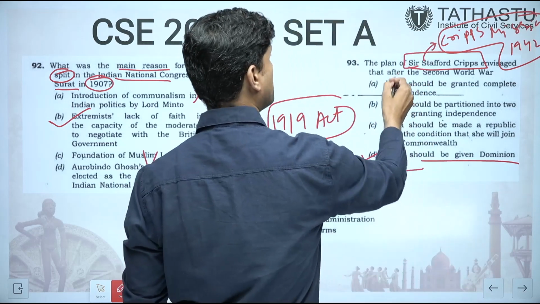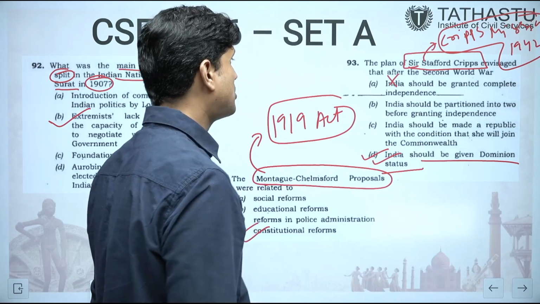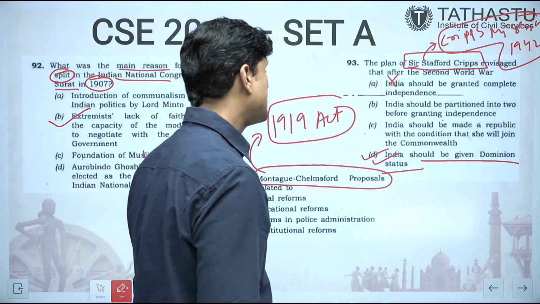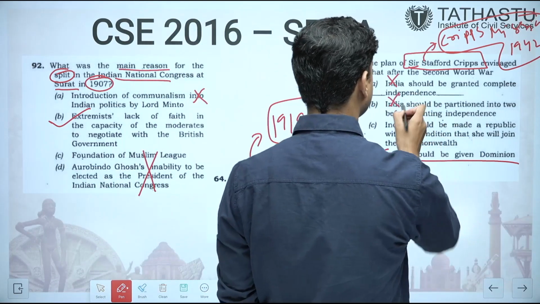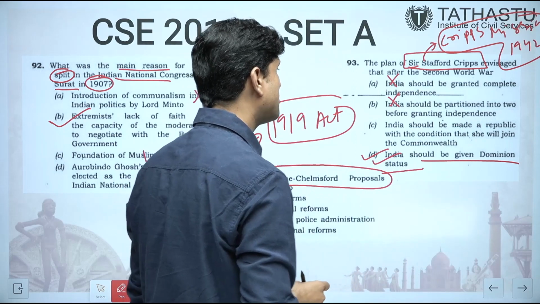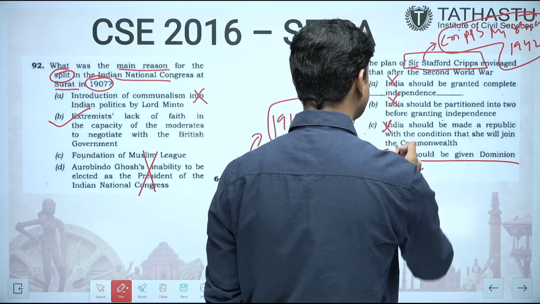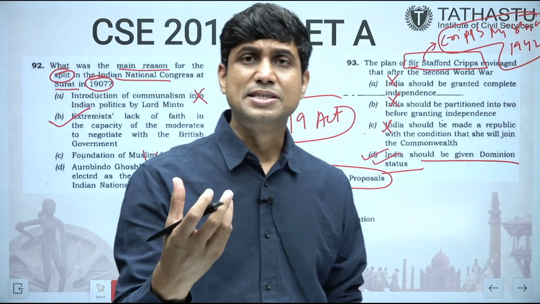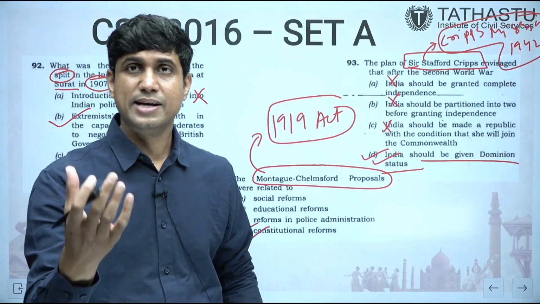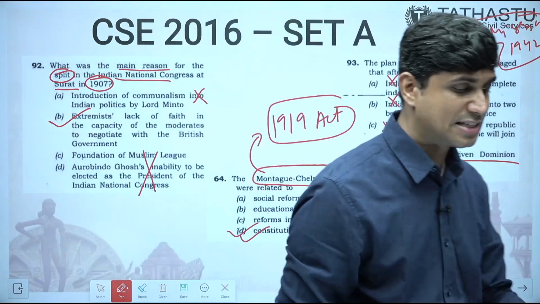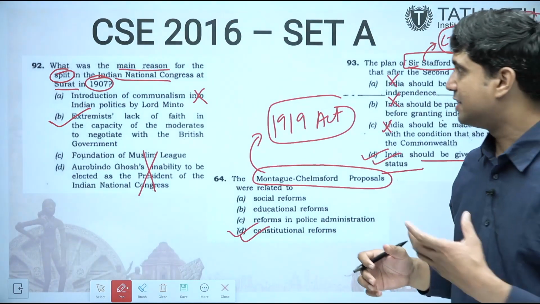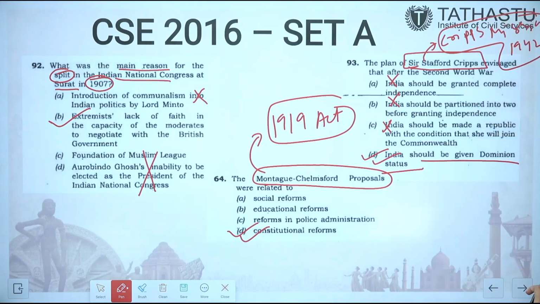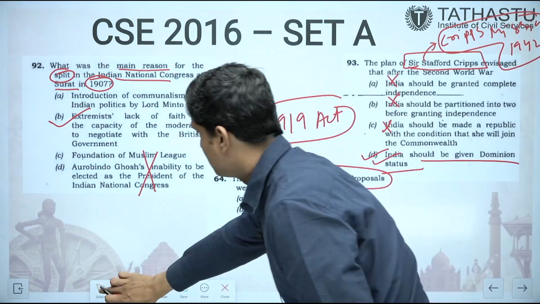It did not talk about complete independence, neither did it talk about partitioning into two before granting. India should be made a republic with the condition that there was nothing like this. It basically talked about India being given dominion status after the war. Nothing before the war was promised, and that's why it did not succeed. So these were the 6 questions asked from 2016.